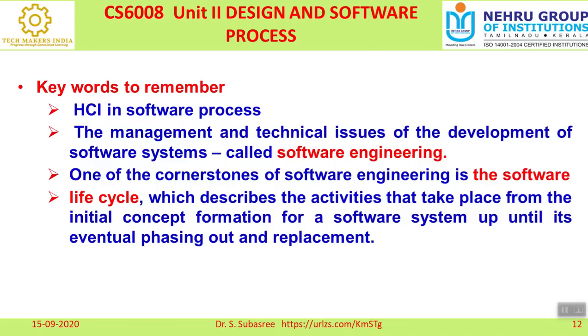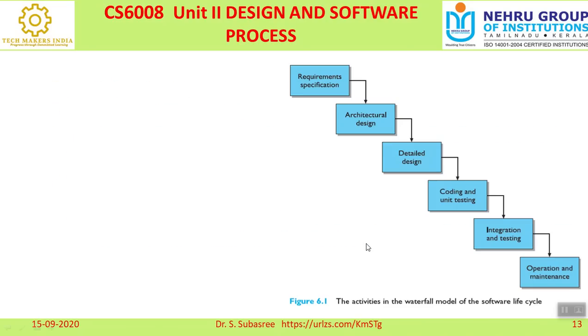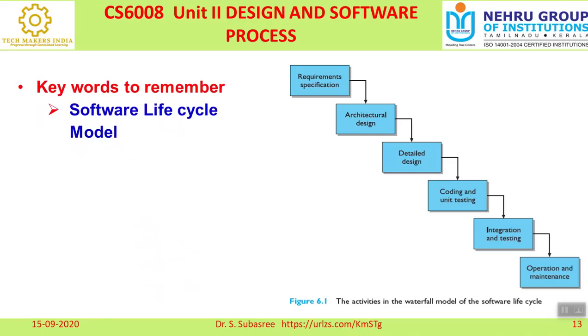So here, what is the meaning of software life cycle? It describes the activities that take place from the initial concept formulation for a software system until its eventual phasing out and replacement. So the software life cycle will have a step by step process. We'll see from the diagram what the software life cycle means. So here, this is the software life cycle.